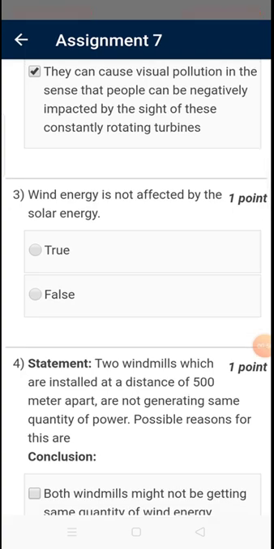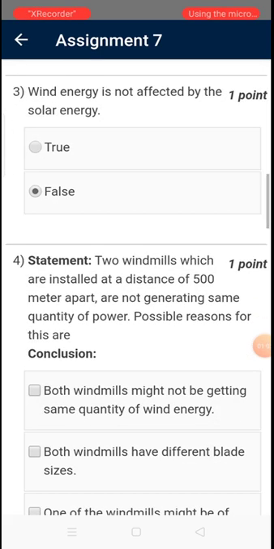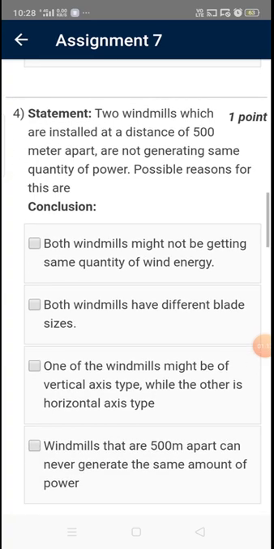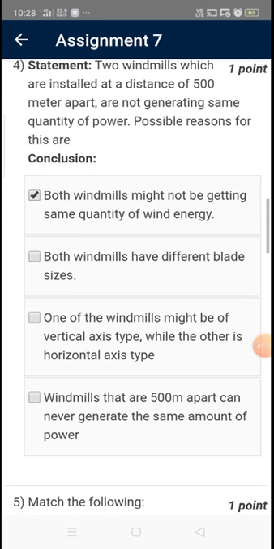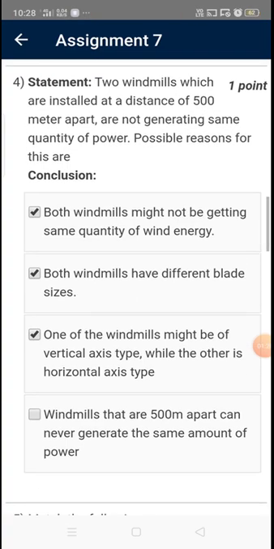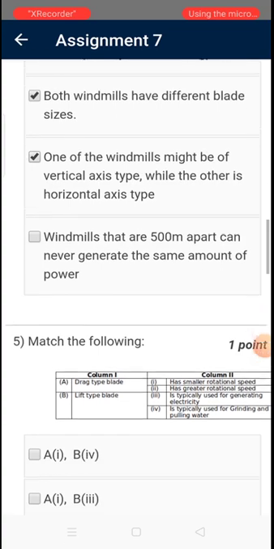Our third question is: wind energy is not affected by solar energy. This statement is false. Our fourth question: a statement is given. Two windmills installed at a distance of 500 meters apart are not generating the same quantity of power. Possible reasons are: both windmills might not be getting the same quantity of wind energy, both windmills have different blade sizes, and one might be a vertical axis while the other is a horizontal axis. So the correct answer for this question is A, B and C.